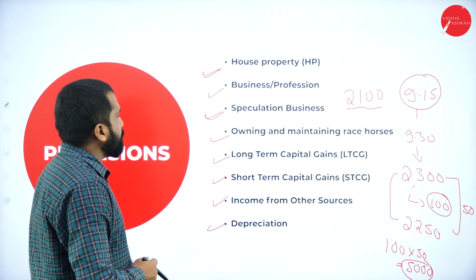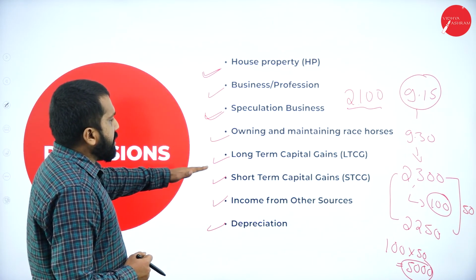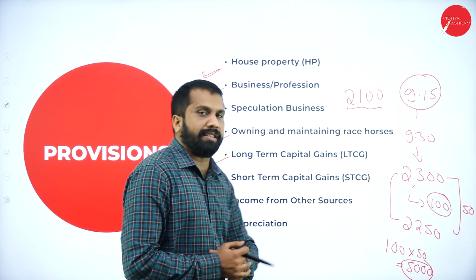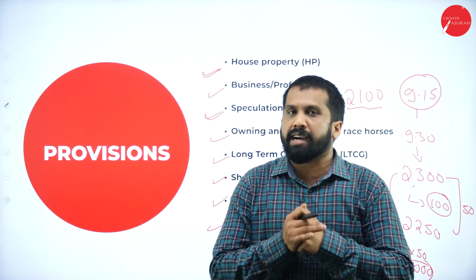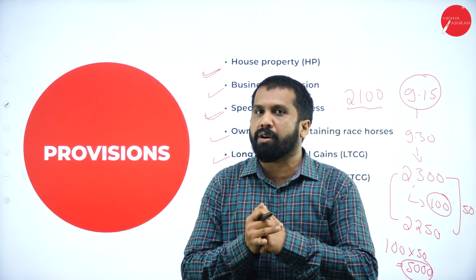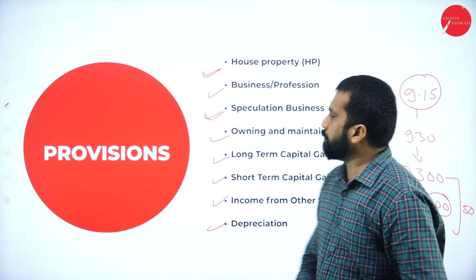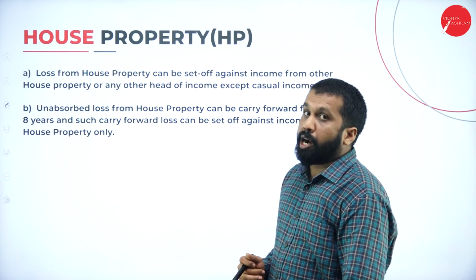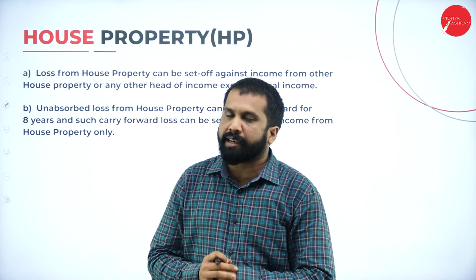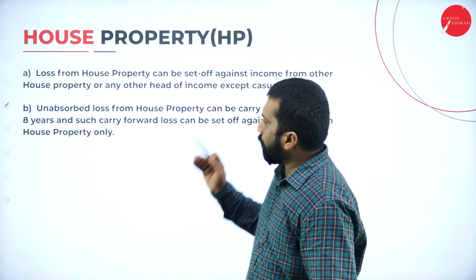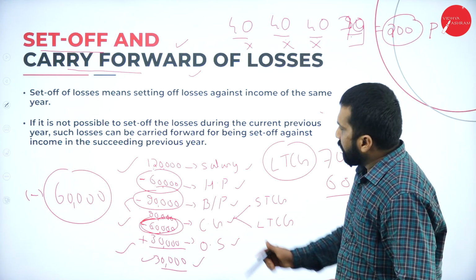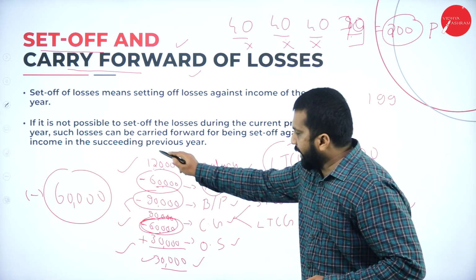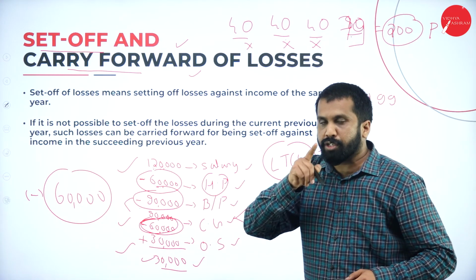Now, maintaining horse race, long-term capital, short-term income from other source, depreciation. On these things we will have an explanation of set off and carry forward. First one, house property. How do we set off and how do we carry forward? What we are discussing is house property: if there is a loss, can I adjust it anywhere? For that you will get the answer.